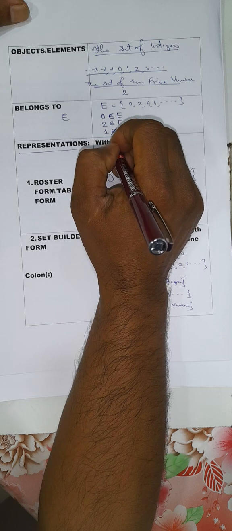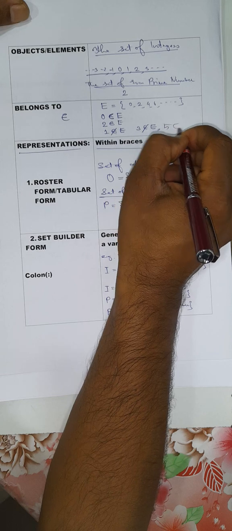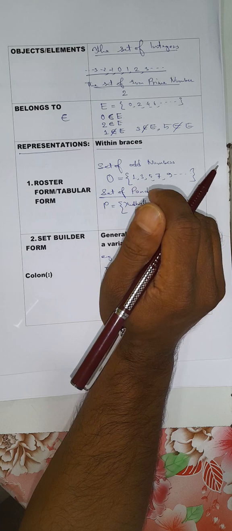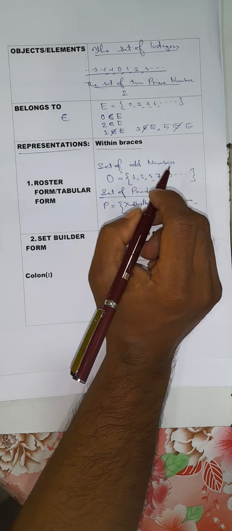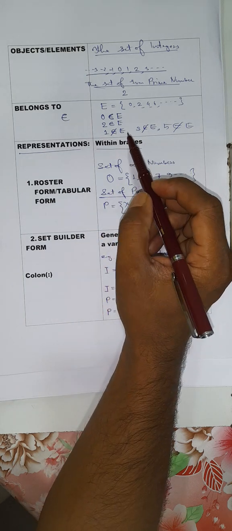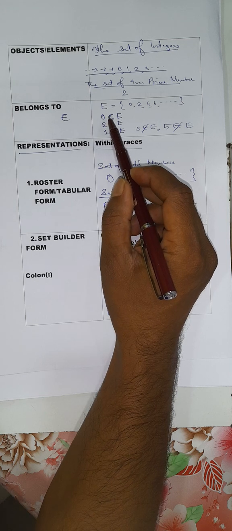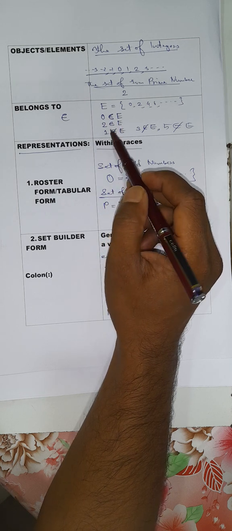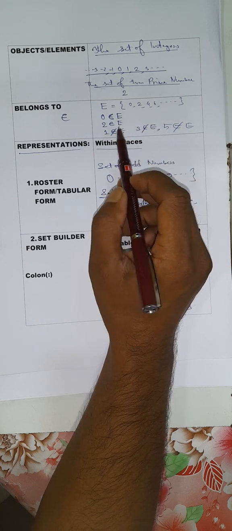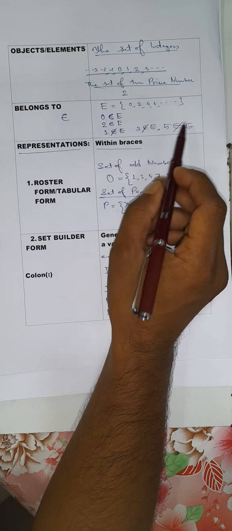1 is an odd number. So 1 does not belong to E. 3 does not belong to E. 5 does not belong to E, etc. Right? So the symbol belongs to means when we find an element within the set, we will write that the element belongs to that set. And if we don't find an element, we say, for example, 1 does not belong to this set. So we write 1 does not belong to E, 3 does not belong to E, 5 does not belong to E, etc.